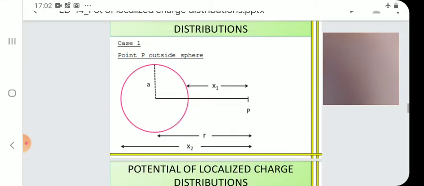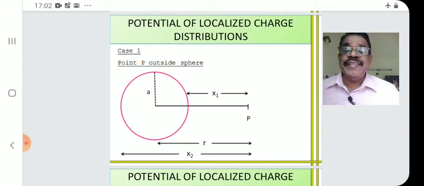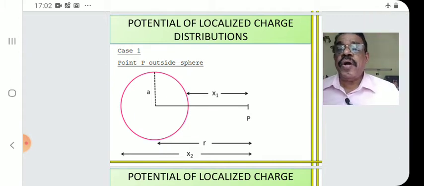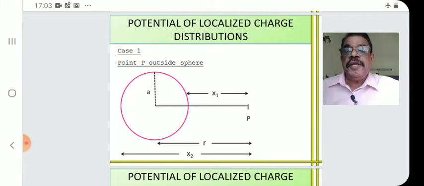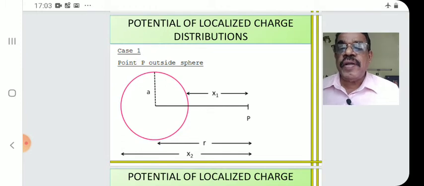There are two cases: when the point P is outside and when the point P is inside. Case 1, point P is outside. Outside point P is marked here. The limits we take are x1 and x2. x1 is from the right side to P. x2 is from the left side to P. r is the distance from the center to P. a is the radius. So the limits are marked.